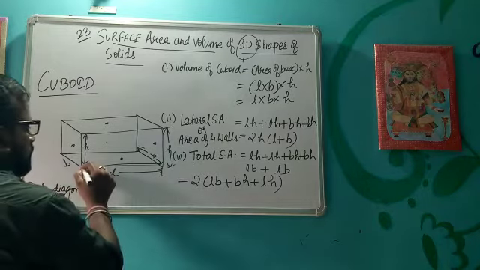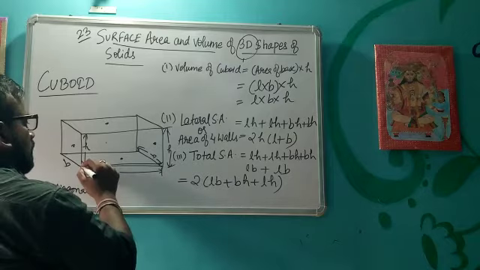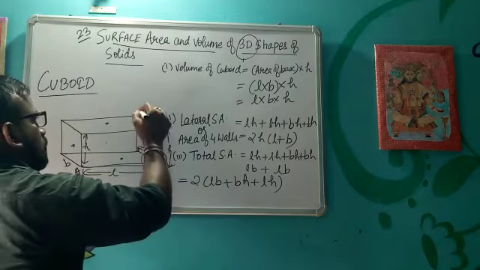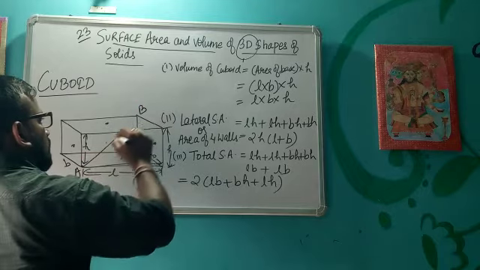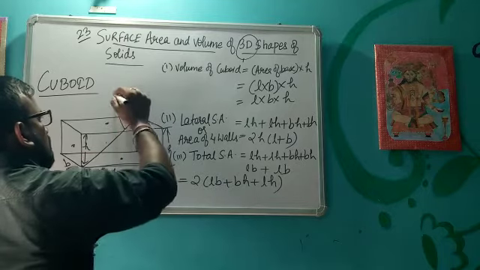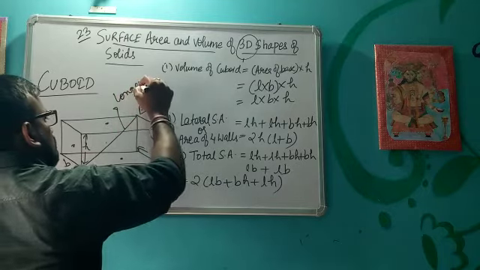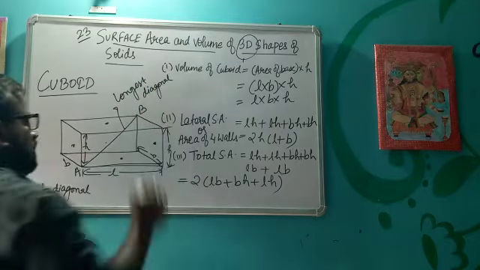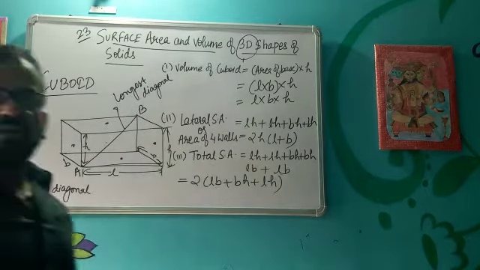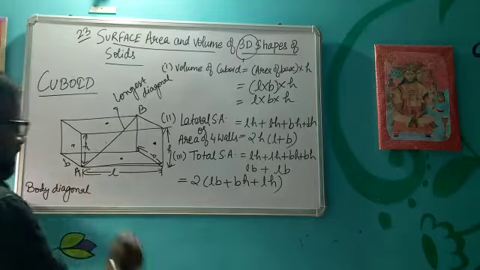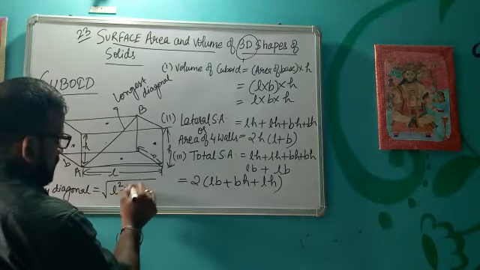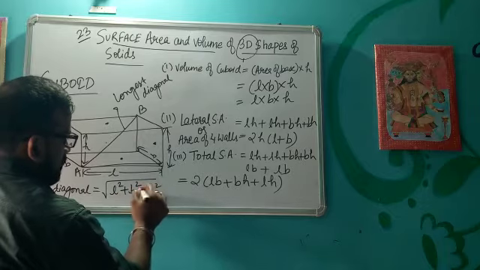If I put a stick from this point, suppose this is A, to this point, B, this is known as the longest diagonal of the cuboid, and its length is equal to under root L square plus B square plus H square.